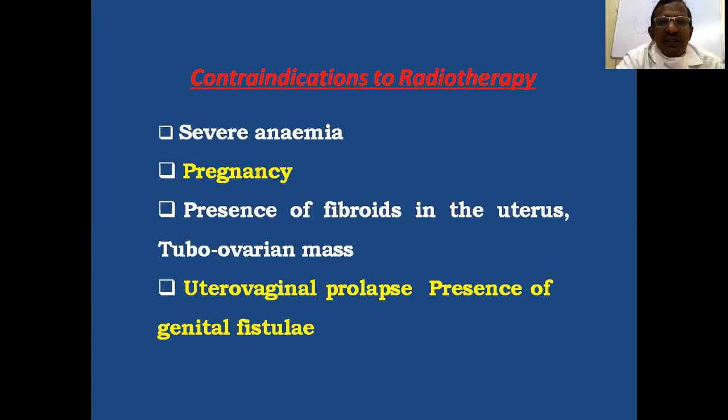So it is contraindicated in case of uterovaginal prolapse and also presence of genital fistulae, because there is worsening of the fistula if radiotherapy is given. That is why it is contraindicated. And also sepsis is another contraindication. Sepsis should be corrected.